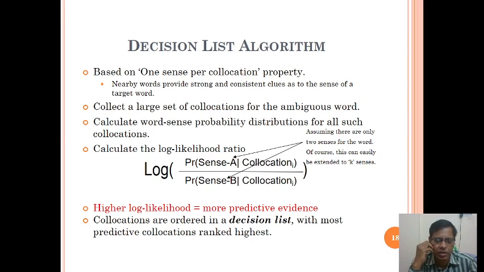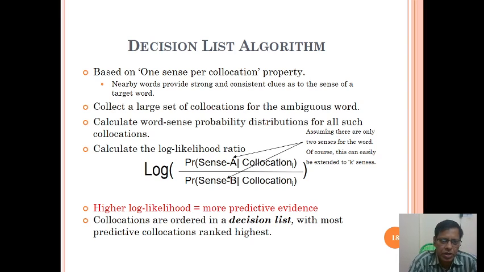The next one is the decision list algorithm, which is based on the one sense per collocation property. Nearby words provide strong and consistent clues as to the sense of the target word. Collect a large set of collocations for the ambiguous word and calculate word sense probability distributions for all such collocations.